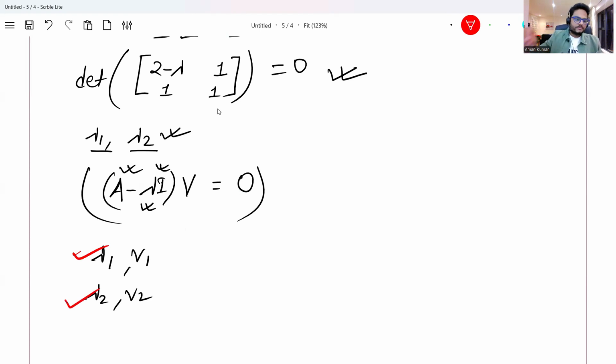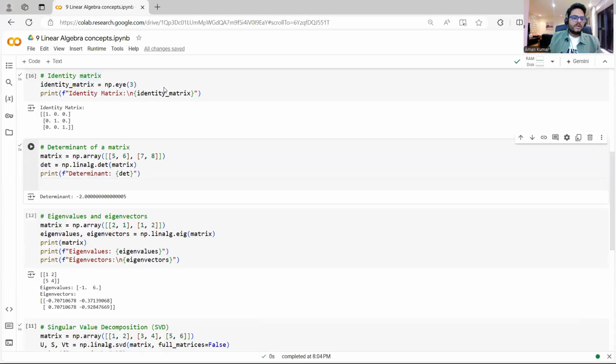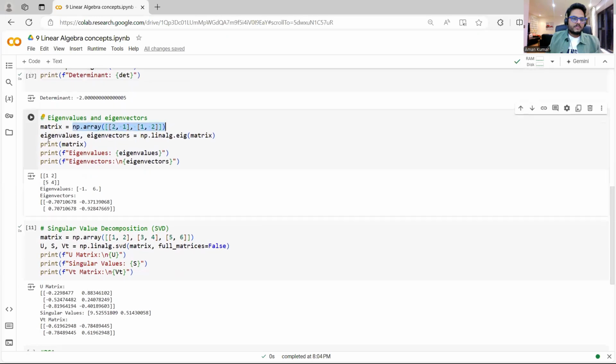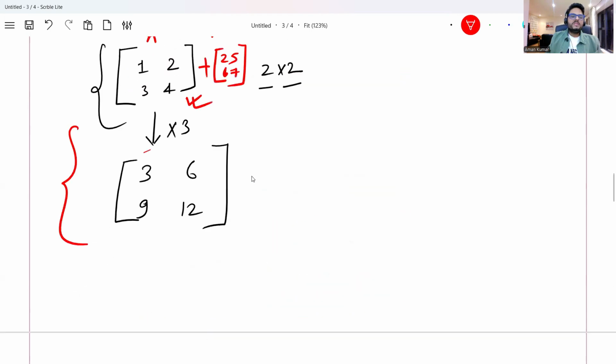How is it useful in the world of matrices? This is very, very useful when you want to transfer your matrix to a different plane, or do some kind of transformation of your vectors, transformations of your matrix, things like PCA, things like SVD and all those areas. It is very easy to do in Python. If you see here, I have taken these vectors, and it will give you two eigenvalues and two eigenvectors. This is a very important concept that you should remember, very important from a PCA point of view.